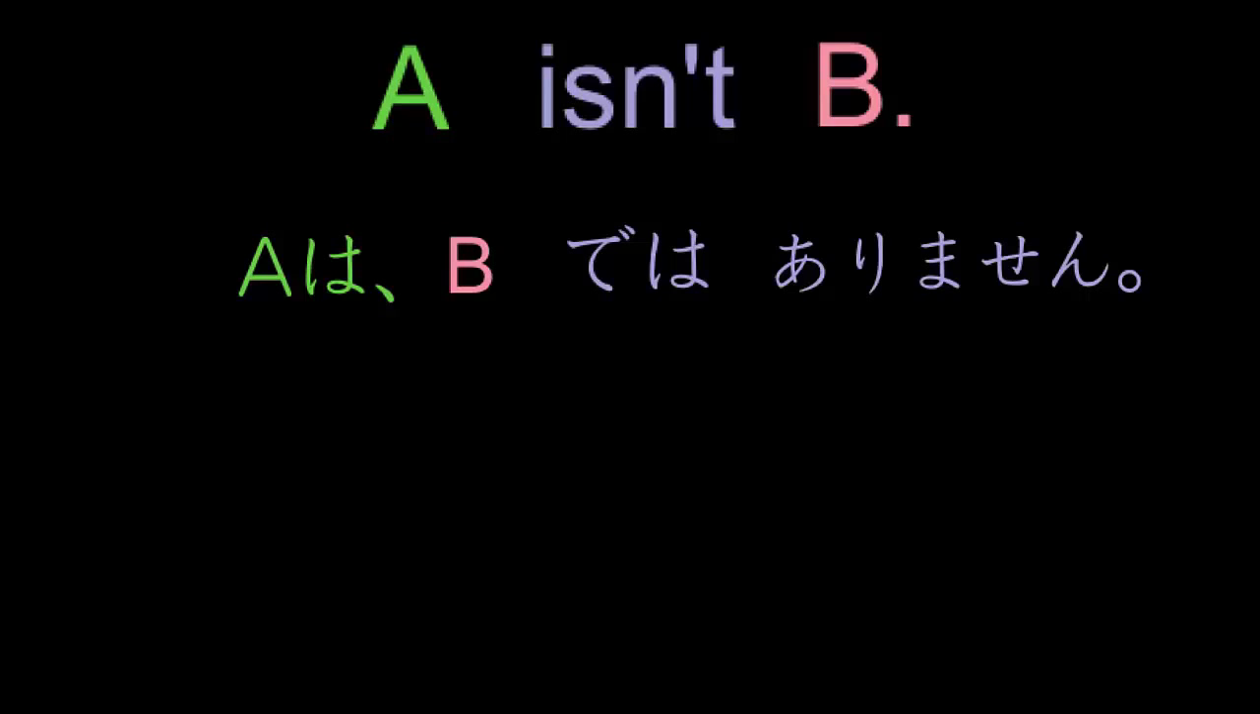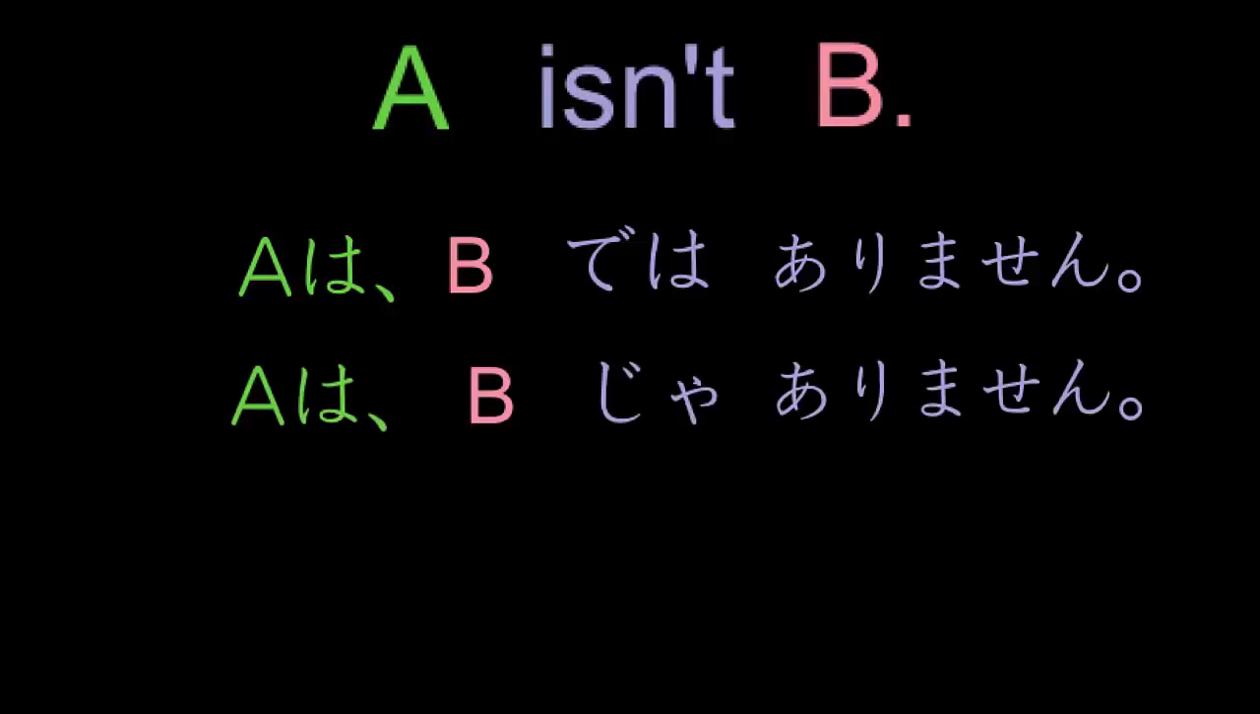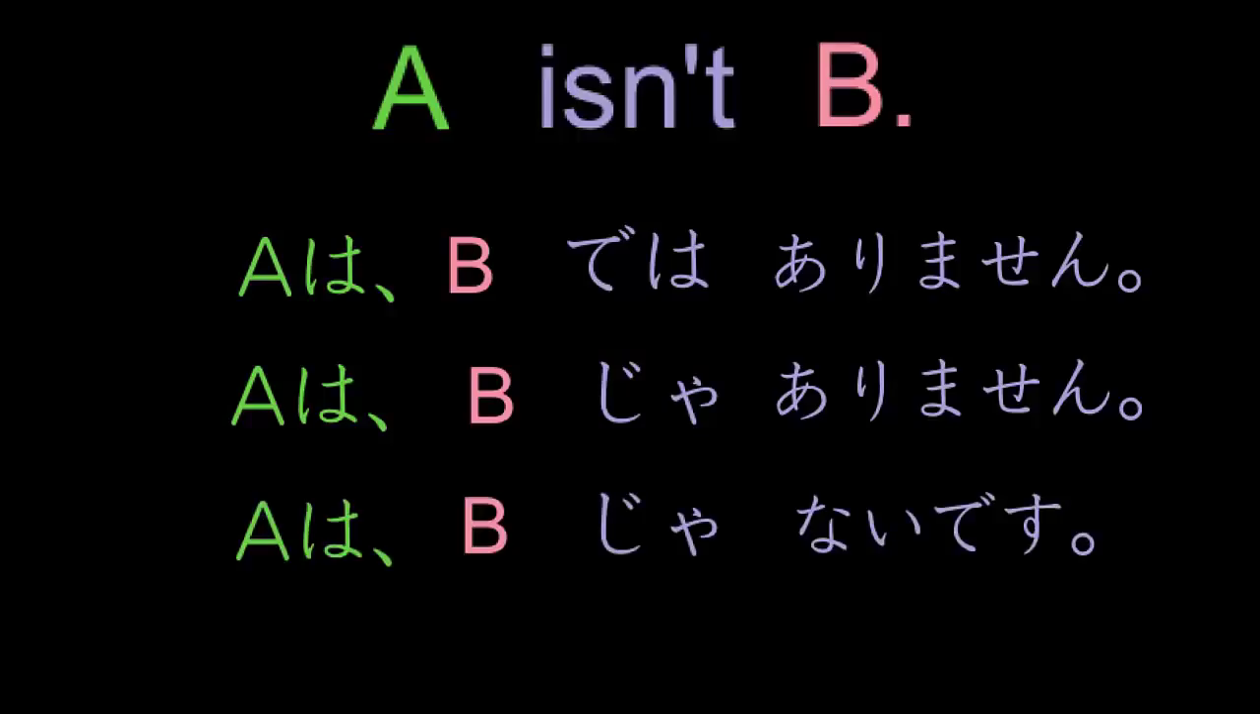Alternatively, if we're merely being very formal rather than very, very formal, we could use the same sentence structure, but instead of dewa arimasen, change the dewa to ja, which is an abbreviation of dewa, and makes our sentence a little less formal. So A wa B ja arimasen. But in everyday Japanese, the normal polite form is A wa B ja nai desu.